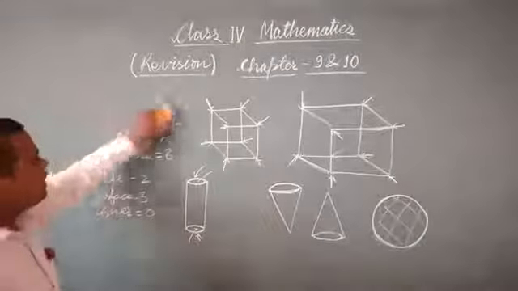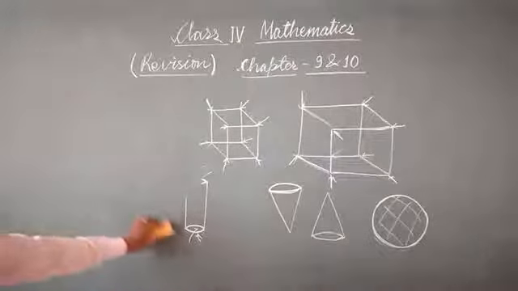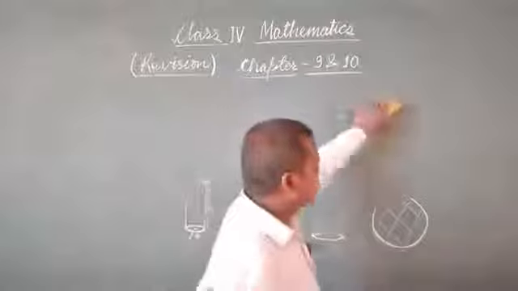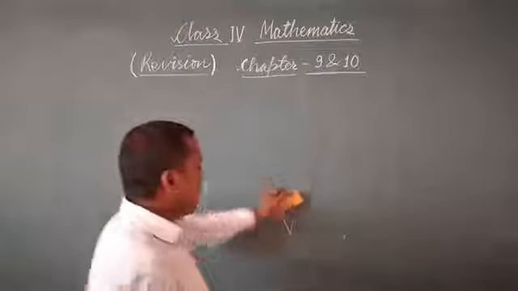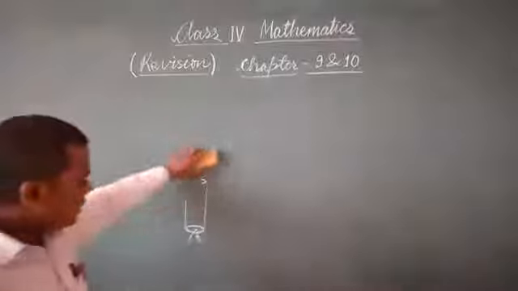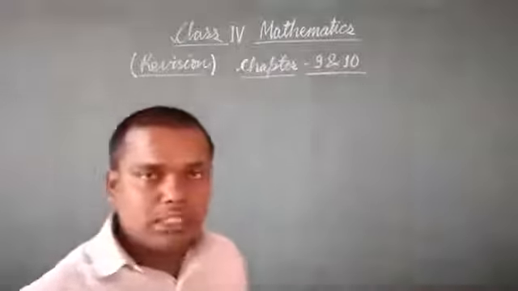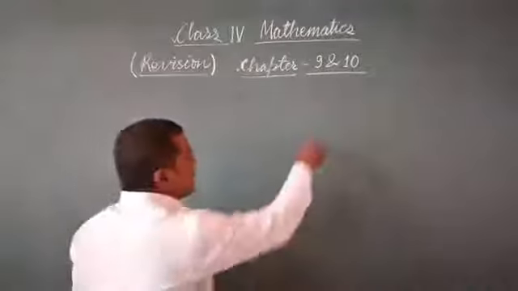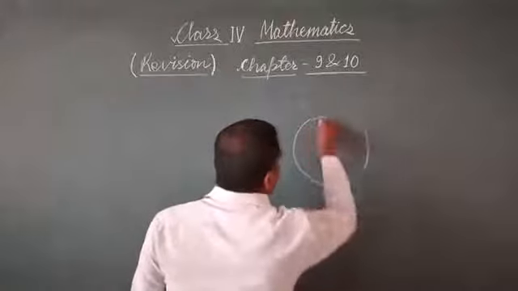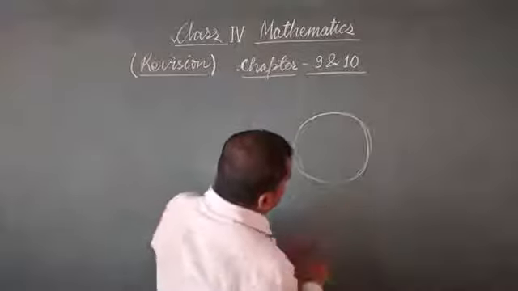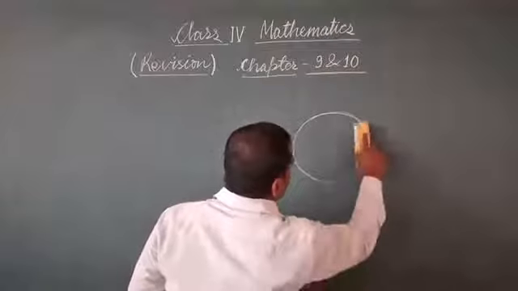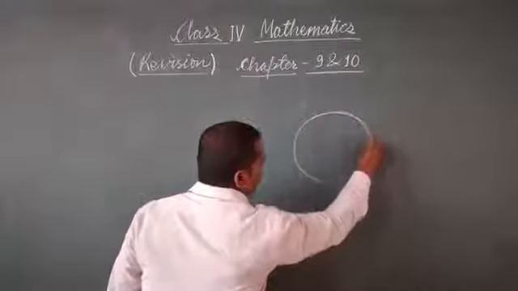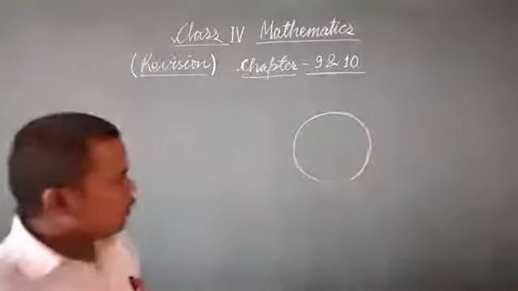We studied that a circle is made up of a curved line, or you can also define that a circle is a simple closed figure which is made up of a curved line and a point inside the circle from which the boundary is at equidistance.